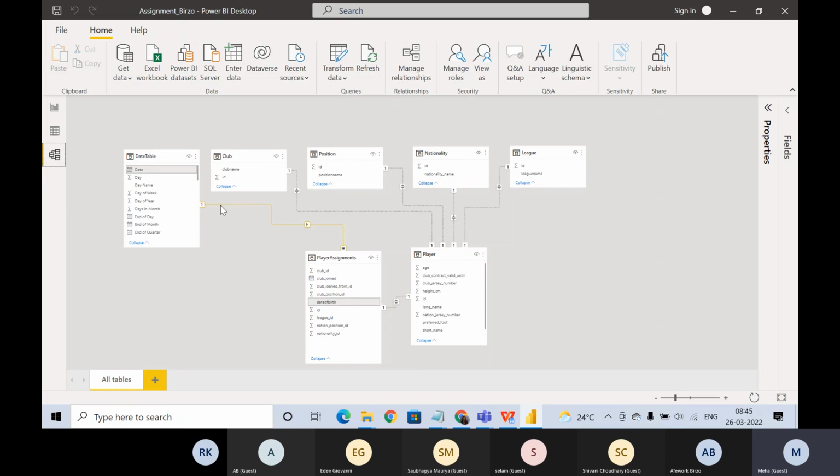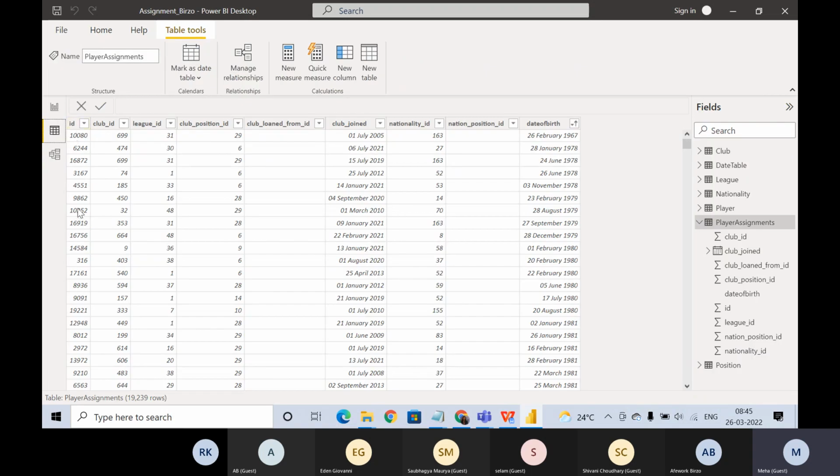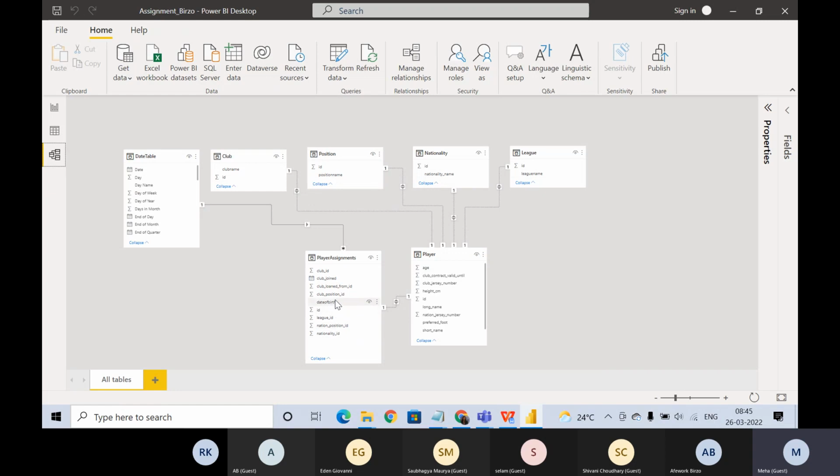Because logically, if you think, for this table, date of birth is not the primary key. What is the primary key? The primary key is ID. With ID, it will be unique, but we can have multiple values in date of birth, right? So for this table, the primary key is ID and date of birth can have duplicate values. And that's why we are having the star here, right?